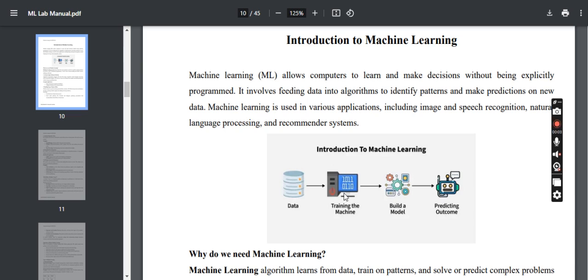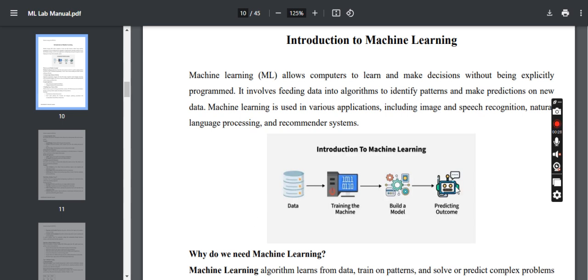Let us first train the machine to learn certain things. So we'll train the machine using a huge data set, and at the back end certain machine learning algorithms will learn, and based on these data sets it will make predictions.